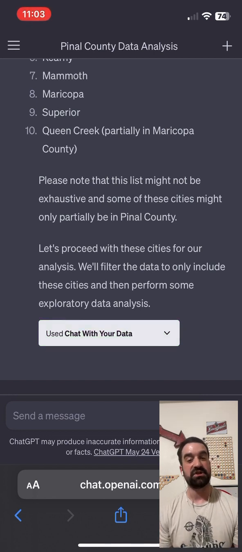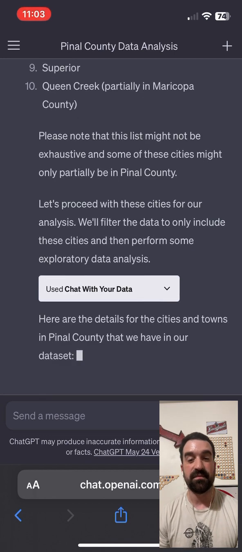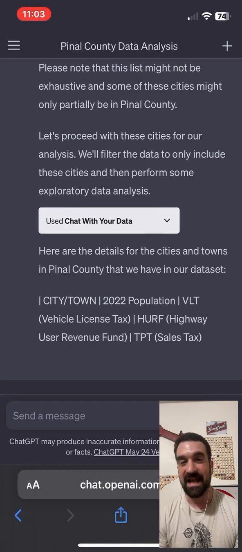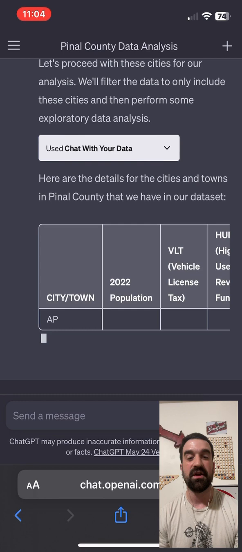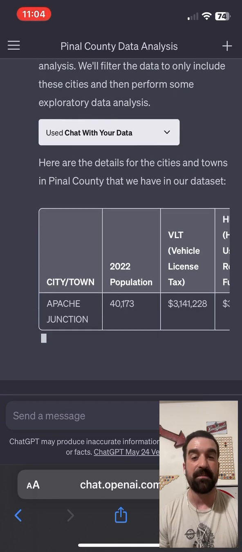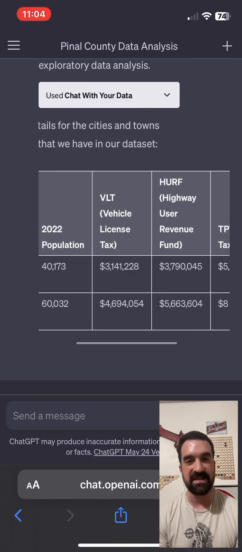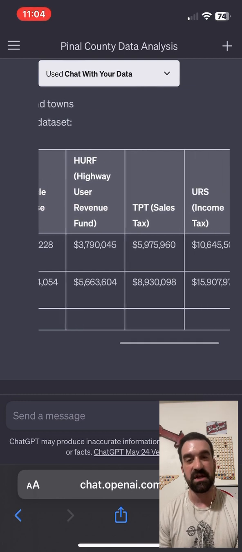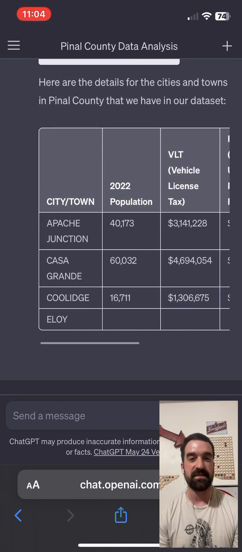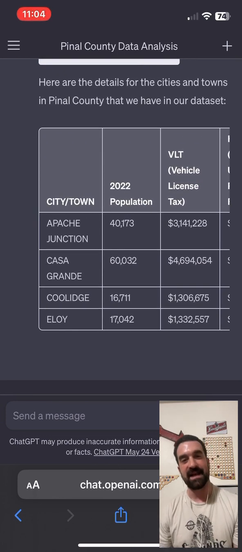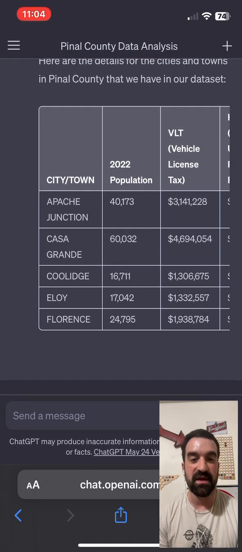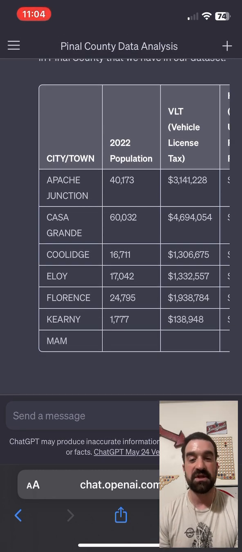And right now it's using Chat with Your Data, and it's going to give me a breakdown. It's going to put this into a chart here, which is going to list it by population. It's basically regurgitating the same thing that's already in my spreadsheet, just putting it into ChatGPT so we have some deep level insights and can build some charts with it. So here we have the population.